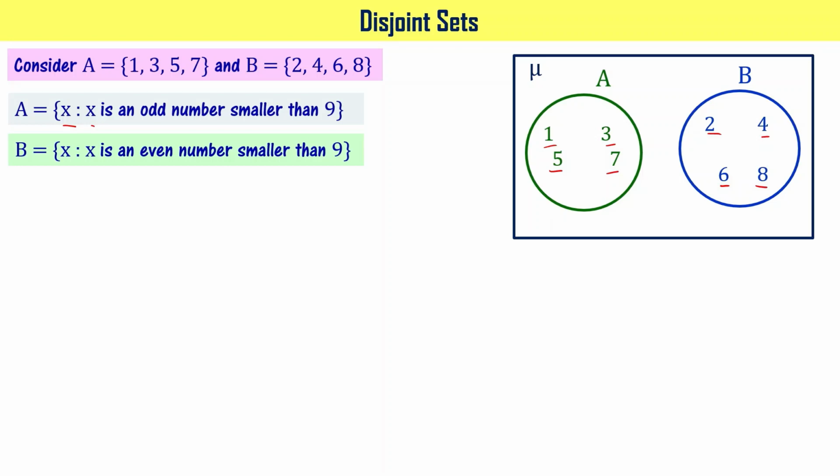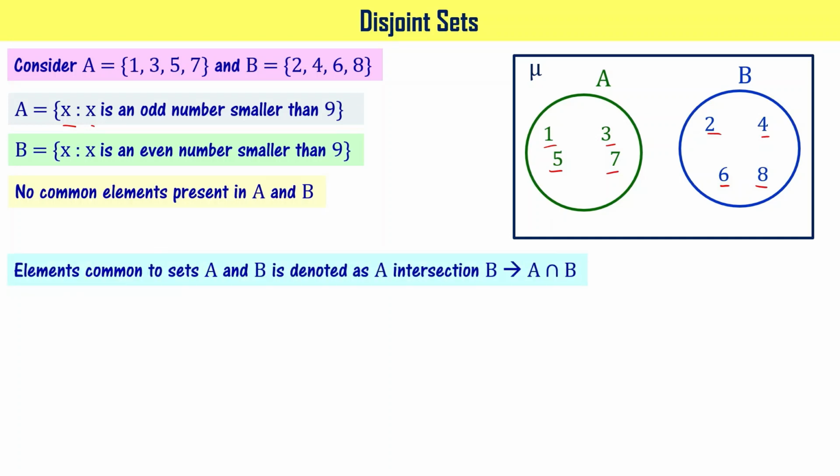You see, set A has odd numbers and set B has even numbers. It means they will have no common elements, right? Since no common elements are present in A and B, A intersection B is going to be a null set, right? We know that A intersection B is the set containing common elements of the two sets.